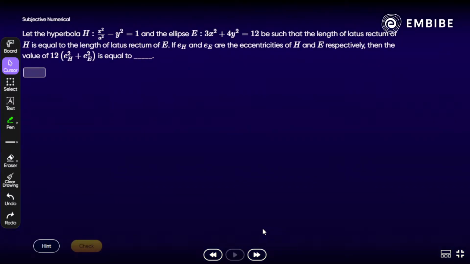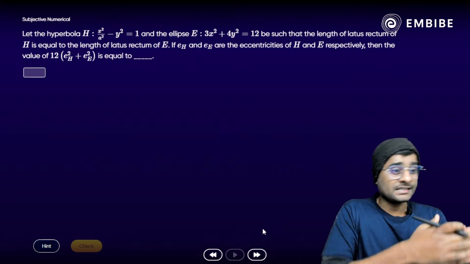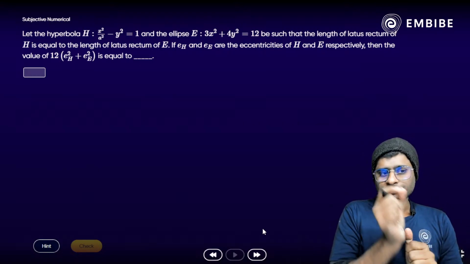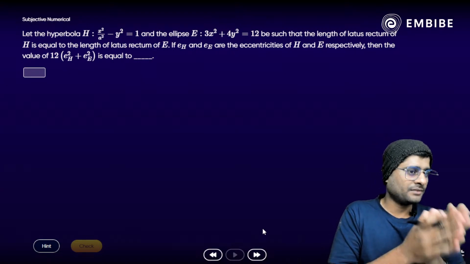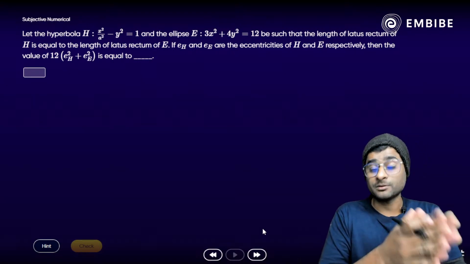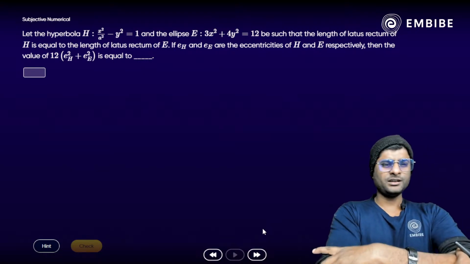Let hyperbola be x square by a square minus y square is equal to 1 and ellipse 3x square plus 4y square is equal to 12, such that the length of latus rectum of hyperbola is equal to the length of latus rectum of ellipse. If E_H and E_E are eccentricity of hyperbola and ellipse here, then the value of 12 times the sum of squares of the eccentricities of hyperbola and ellipse. भाई कुछ देर पहले इसी टाइप का कुछ क्वेश्चन किया था हम लोगों ने.